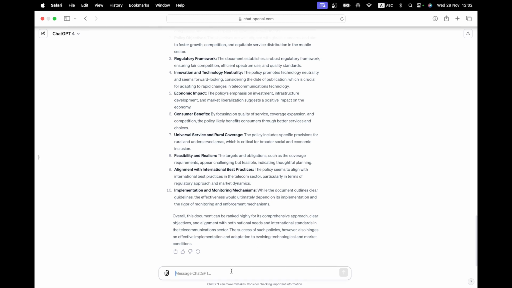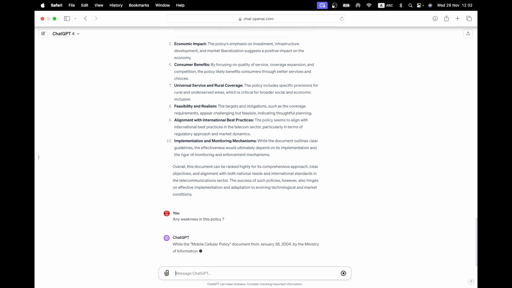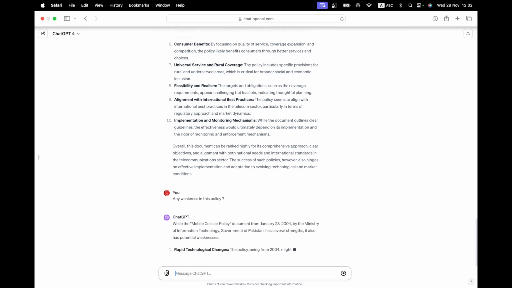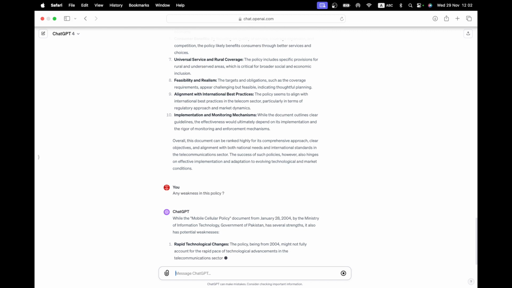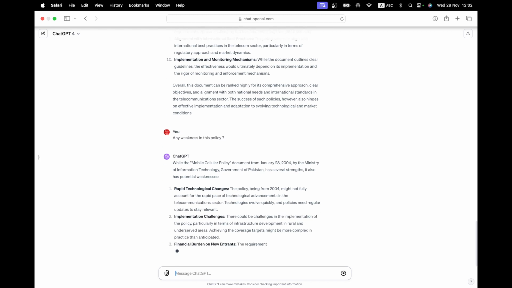All right. Let's just ask directly for any weaknesses. Weaknesses in this policy. Any weakness in this policy? Okay. Let's see where it comes up. Again, very open. But so far, I'm very impressed. If I was reviewing this for the first time and if I had this tool available to me, this would really get me into the document very, very quickly.